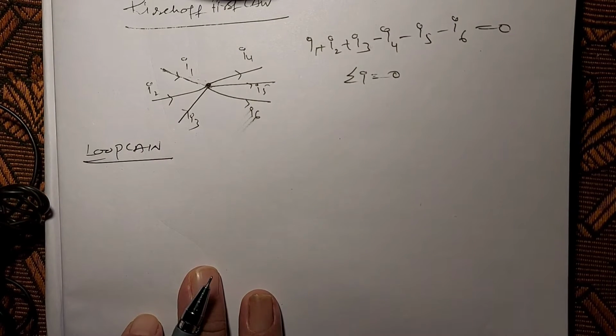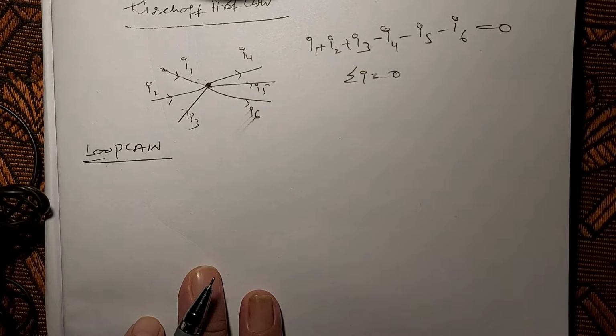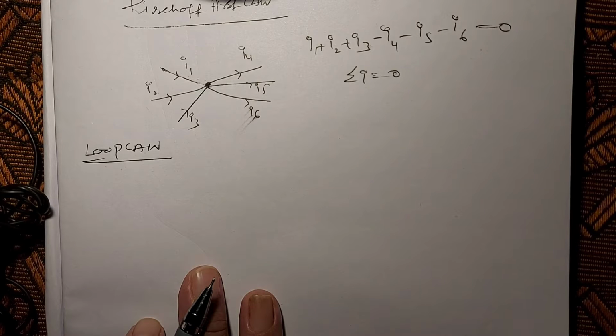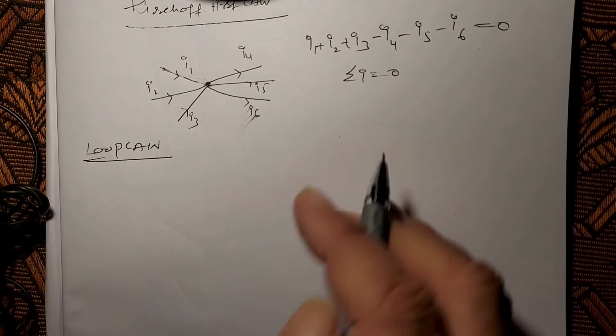So according to this law, in any closed circuit, the sum of products of current and resistance is equal to the sum of EMFs in that closed circuit.